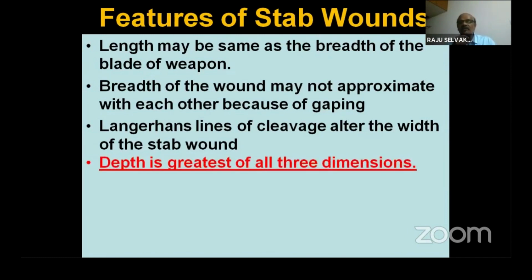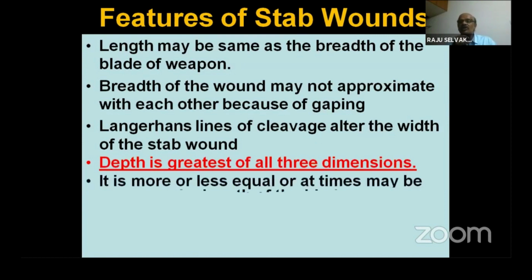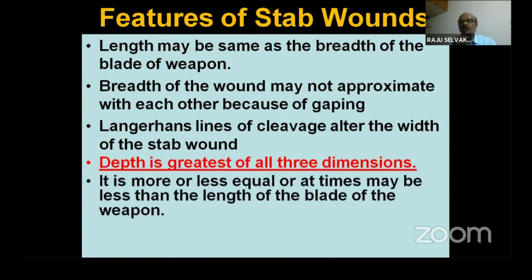Depth is the greatest of all three dimensions. I have told you that in an incised wound, the length of the wound is the greatest dimension, whereas in a stab wound it is the depth. If the depth of the wound is more than the length and the breadth, we call this a stab wound.